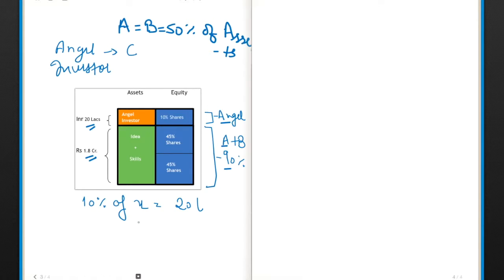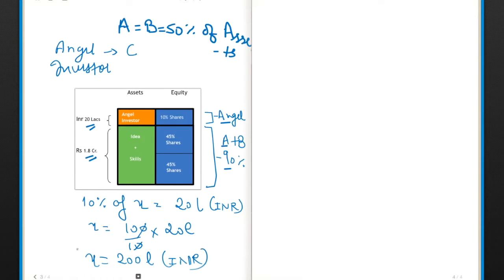So 10% of X is 20 lakh rupees, Indian INR, and X is, I'm assuming that everybody is good with simple maths, 200 lakhs of rupees. So this is your company's valuation. X is 200 lakhs, which is nothing but 2 crore rupees.